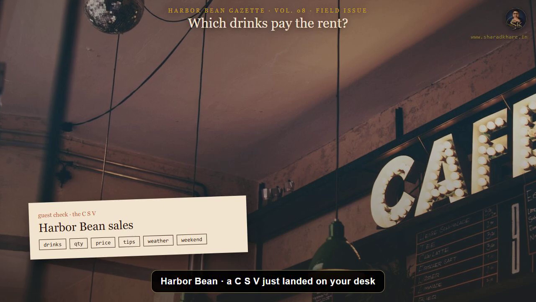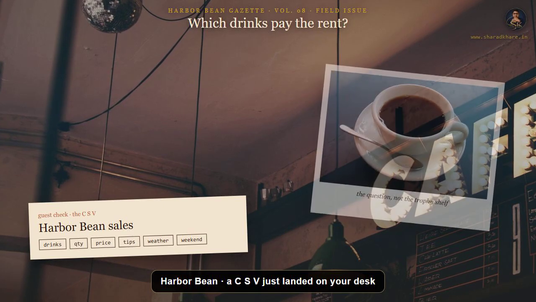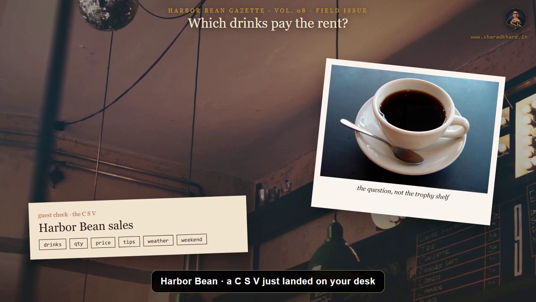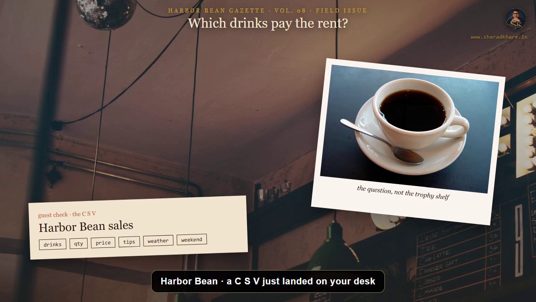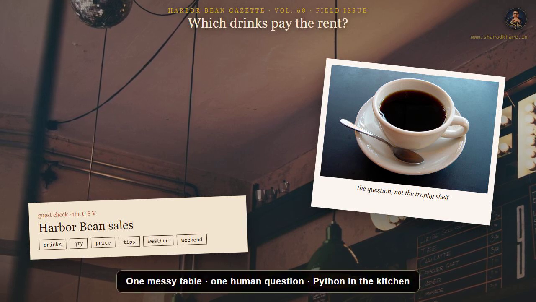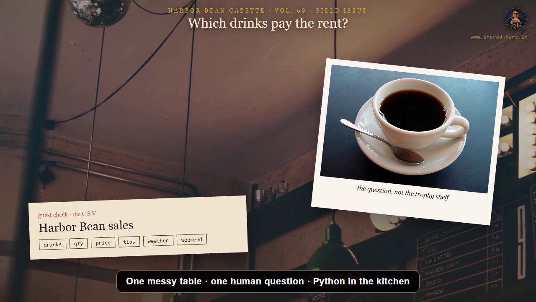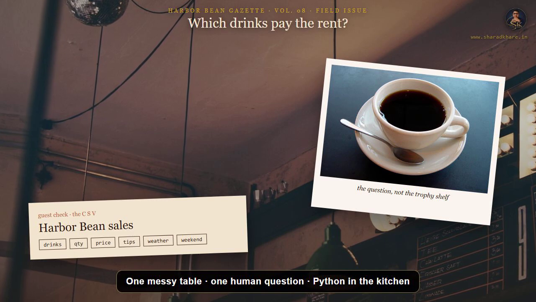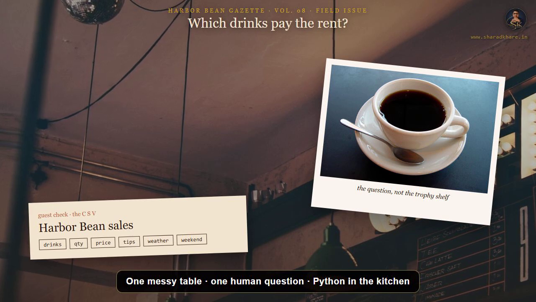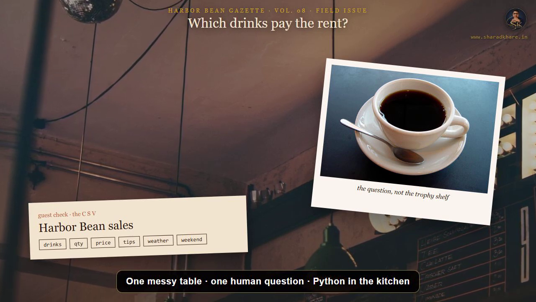Picture a neighborhood cafe called Harbor Bean and a CSV file that just landed on your desk like a dare. The owner does not want a fancy dashboard yet. She wants to know which drinks actually pay the rent. Stay with me because this is how real data work begins: a messy table, a human question, and Python waiting in the kitchen. That file has drinks, quantities, prices, tips, weather, and a simple weekend flag.